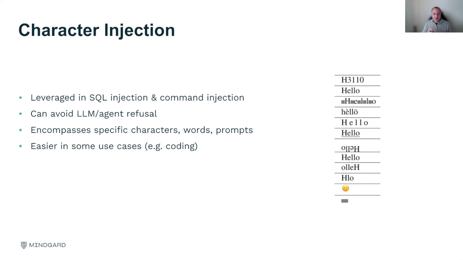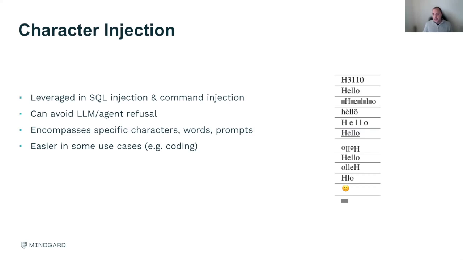On the right-hand side, you can see the word hello written in very different ways. I can replace entire words as well, and even the actual type of prompts. I'm trying to change the characters themselves in that system. And by doing this character injection, I'm trying to avoid refusal. So if I didn't have a guardrail in place and I just have an AI agent or a model, I can apply evasion attacks to bypass its internal system prompt and safety guardrails. If I can do that, the same concept applies to a guardrail, which is trying to achieve the same type of goal.